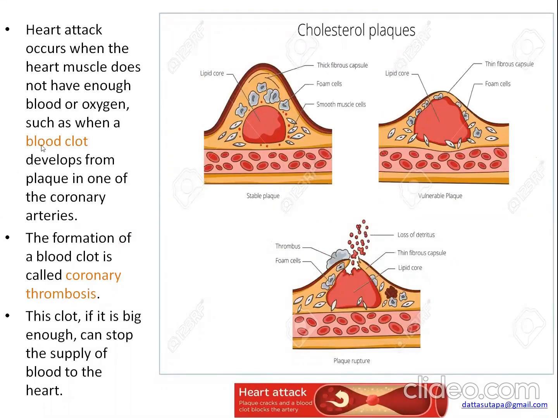so heart attack occurs when there is less or insufficient oxygen due to a blood clot from the plaque, so that the heart muscles may not get enough oxygen. Now I hope it is clear to you. Okay, this one is the plaque rupture.